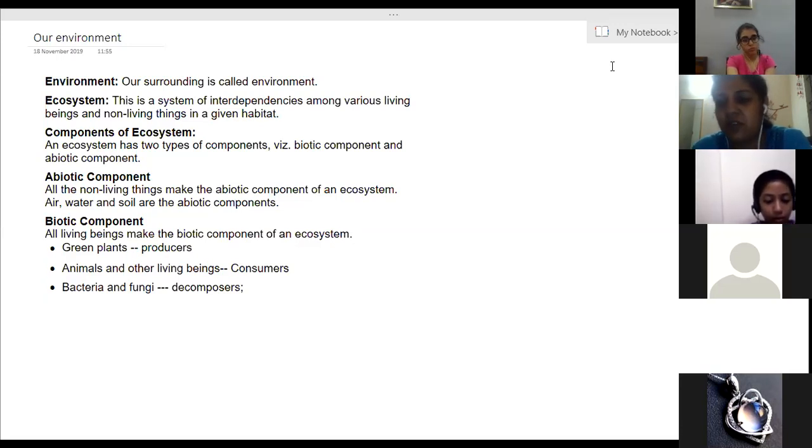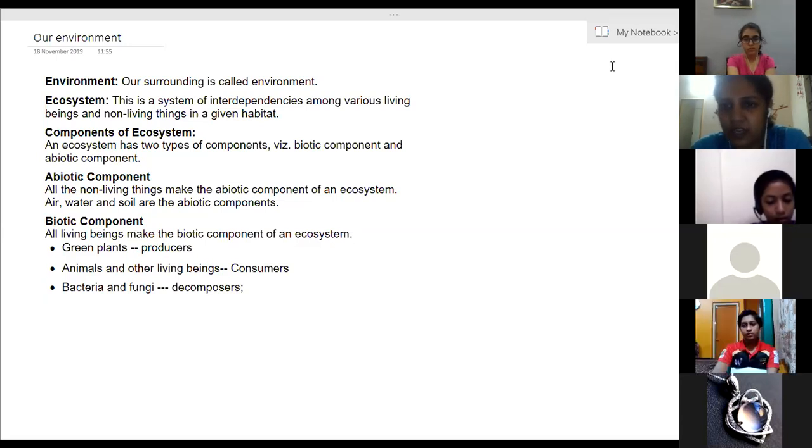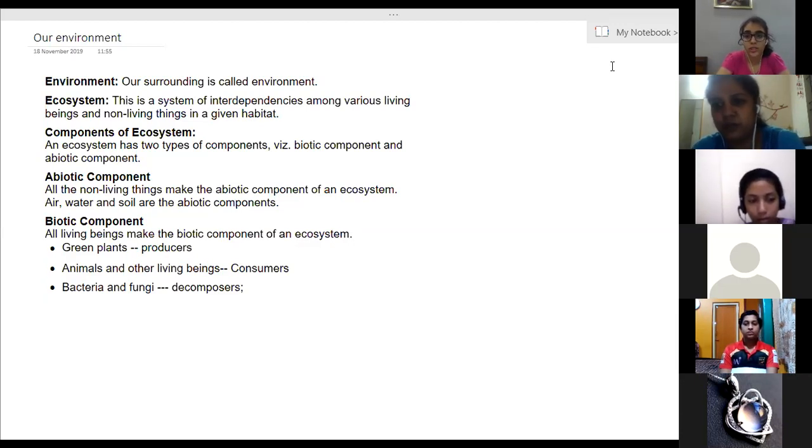Just like for our survival, we need oxygen. Then the plants need carbon dioxide and nitrogen. Many minerals the plants take from the soil. Those minerals we do not take directly. We don't have the process to directly take all those nutrients. So we take the indirect form of all those non-living things, by converting them into organic form. Plants are for that purpose.